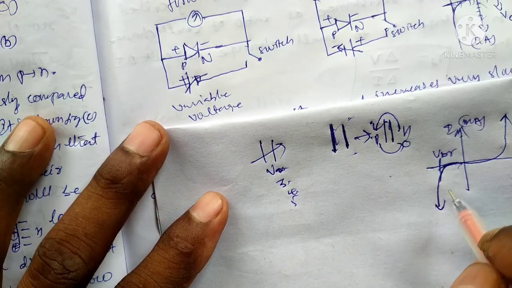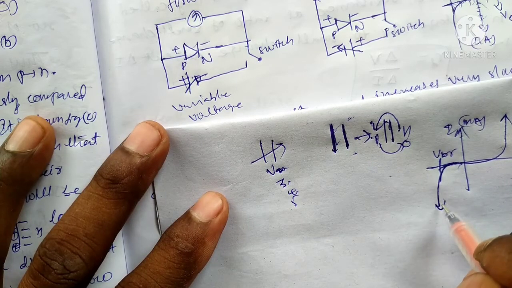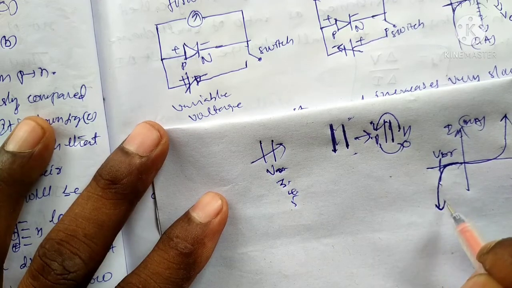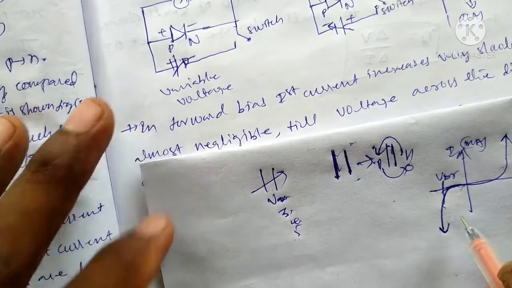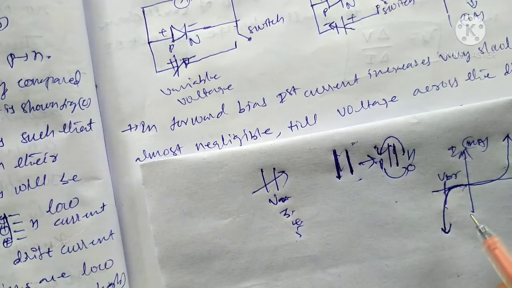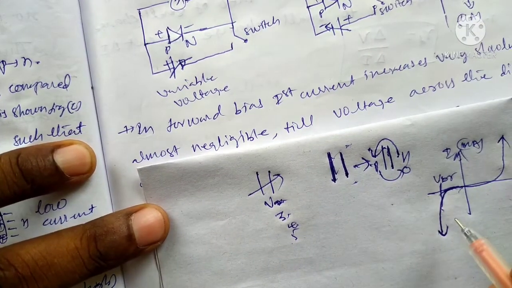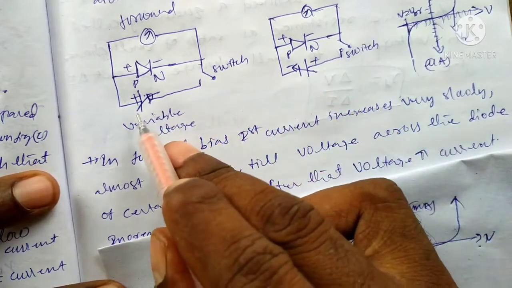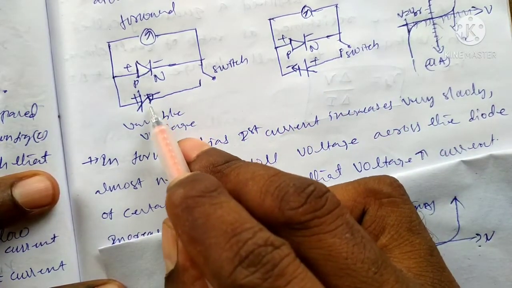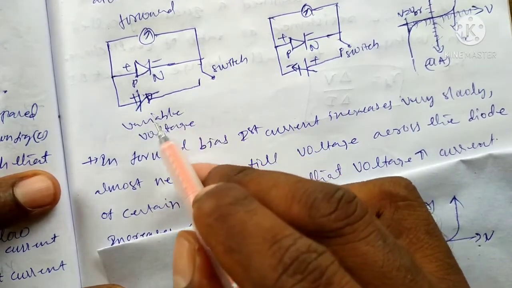After the breakdown voltage also there is no change in the current. It is a constant current. That is the saturation current. There is no change in the current because there is no effect on charge carriers. Okay, we see here in the case of reverse bias and in the case of forward bias, we change the voltage. There is a variable battery, which means changing the voltage.